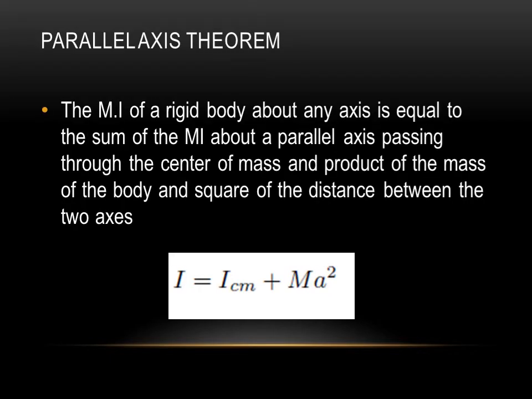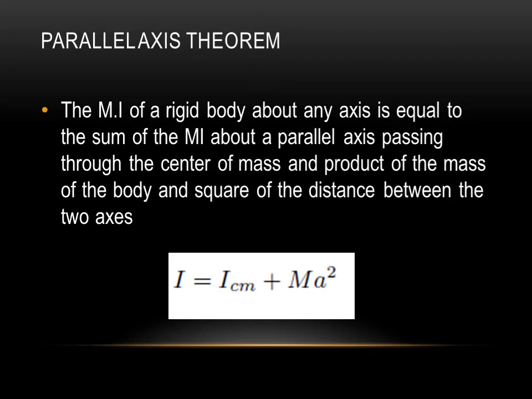Now the parallel axis theorem is defined as follows: the moment of inertia of a rigid body about any axis is equal to the sum of the moment of inertia about a parallel axis passing through the center of mass and the product of the mass of the body and the square of the distance between the two axes. So the moment of inertia of a rigid body about any axis is equal to the sum of the moment of inertia about a parallel axis passing through the center of mass.